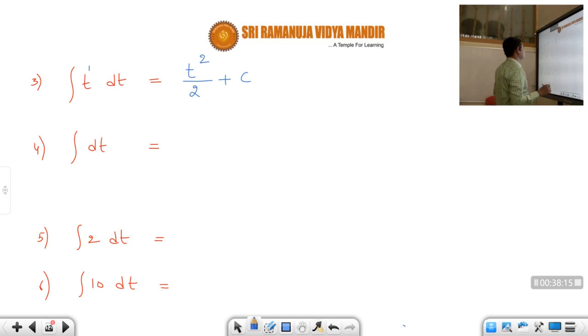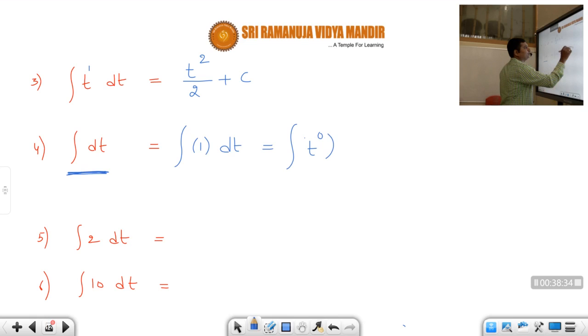Suppose only integral dt is there, students. Nothing is given. There is no t. So whenever it is like this, we can always write it as 1 into dt, and 1 can be written as t power 0, because anything power 0 is always 1. Now if I apply the formula of integral of t power n, here n is 0. So t power 0 plus 1 by 0 plus 1 plus c, that is t power 1, so t plus c.